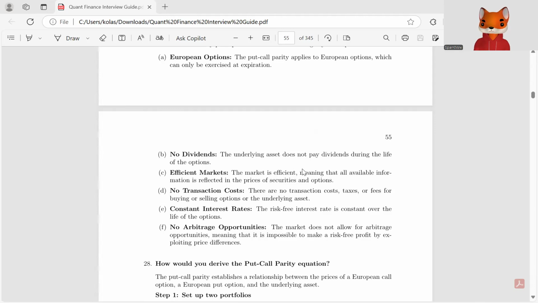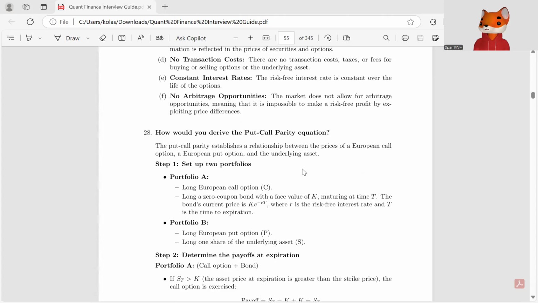So how would one derive the put-call parity equation? The put-call parity establishes a relationship between prices of European call and European put options and the underlying asset. First of all, we need to set up two portfolios. Let's call it portfolio A, which has a long European call option C and a long zero coupon bond with a face value of K maturing at time T. The bond's current price would be K e^(-RT), where R is the risk-free interest rate and T is the time to expiry, while portfolio B consists of a long European put option and one long share of the underlying asset.